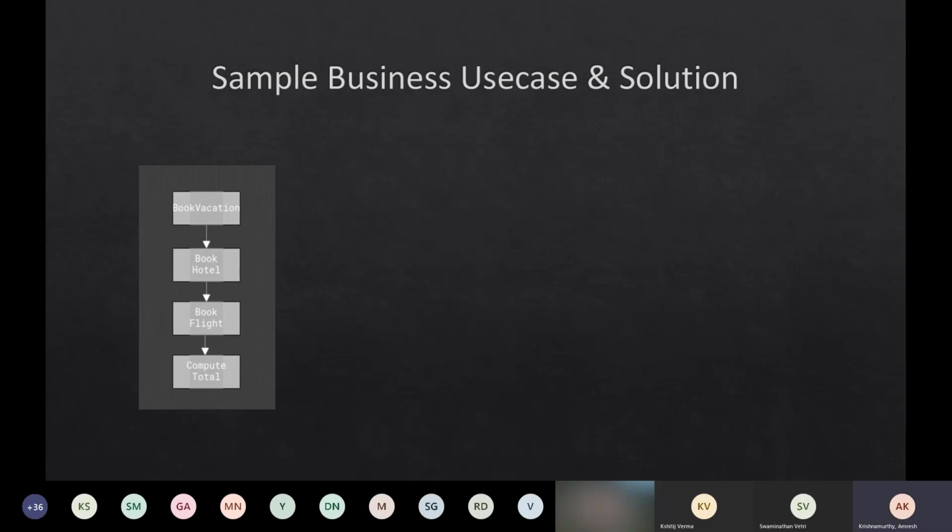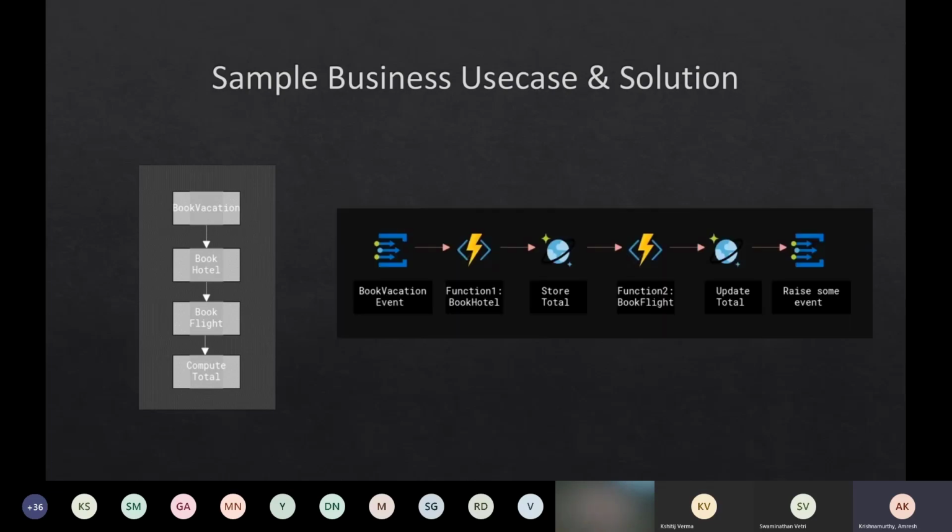So I think this workflow is clear. It is a simple use case of booking a vacation. I want to book a hotel and a flight, and at the end I also want to see the total price I've incurred by booking the hotel and flight. This is a problem we used to have, and you might have similar workflows in your applications. If I have to solve this problem using Azure Functions, one of the ways we could do it is something like what I've shown on the right. This may be right, may not be right, but let's see how we can do it using the Azure Functions that we have.